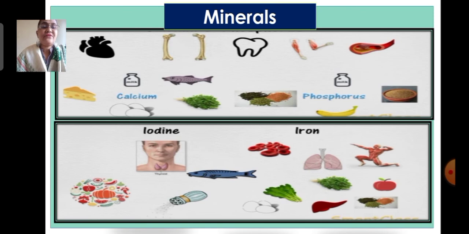Iron is required for the formation of hemoglobin present in the red blood cells, which carries oxygen from the lungs to the other parts of the body. Sources of iron in our food are spinach and other leafy vegetables, apple, egg, liver, then cereals, pulses and groundnut.